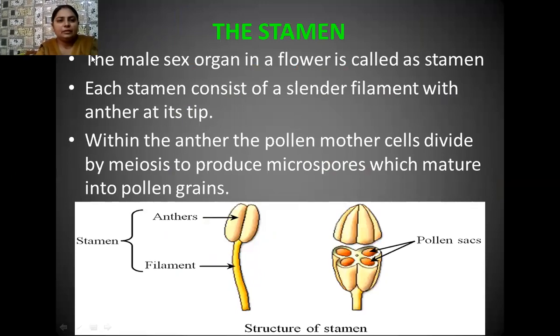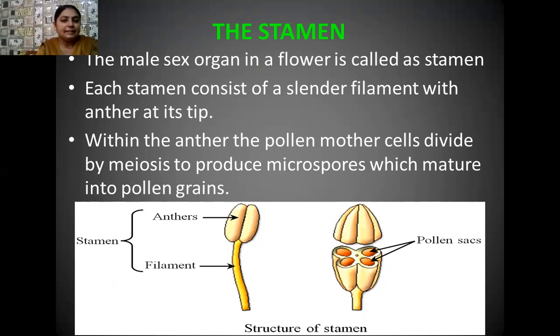Yes, student, now we are going to tell you in detail about the structure of the stamen. The male sex organ in a flower is called a stamen, and each stamen consists of a cylindrical filament, which is a stalk-like part, and has a bilobed anther at its tip.